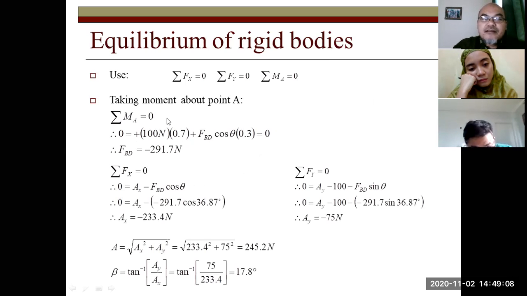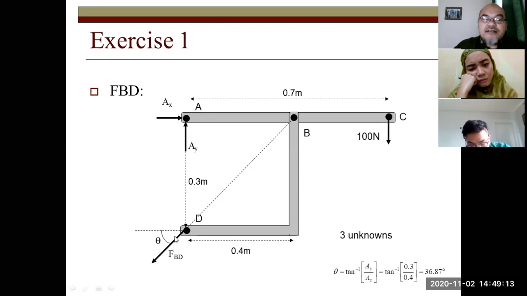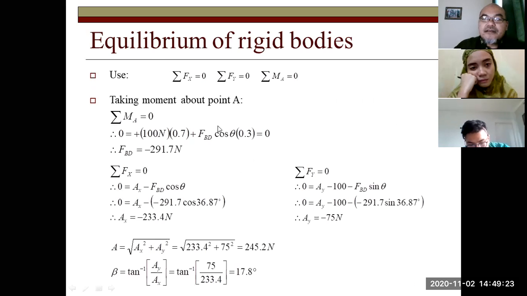Then from FBD here, cosine theta gives the horizontal direction multiplied by the distance 0.3, clockwise as well. So plus FBD cosine theta multiplied by 0.3. And from here we obtain FBD equals negative 291.7 Newton.